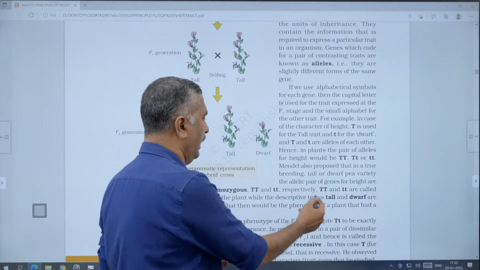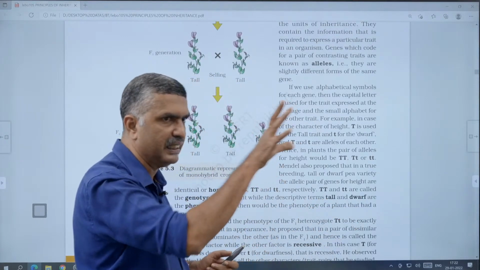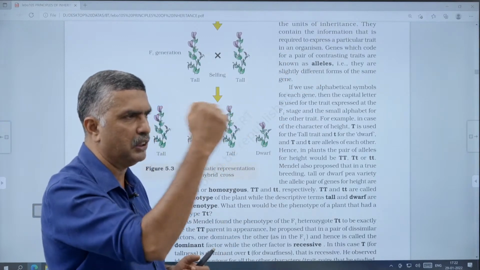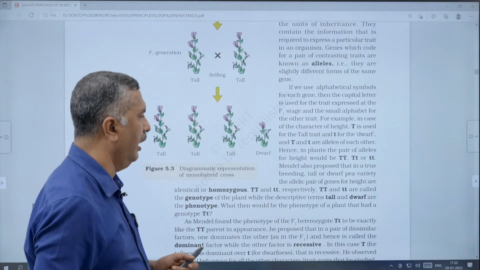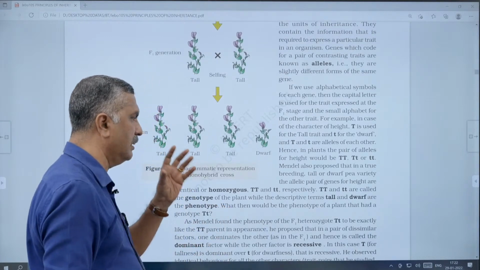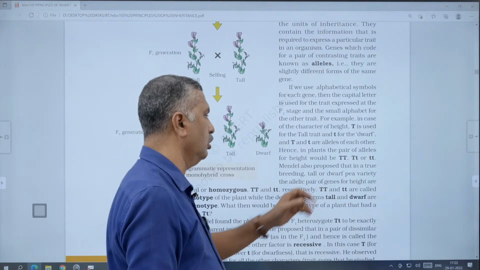And the physical appearance, or descriptive terms like tall and dwarf, mean the physical appearance. Either it will be tall or it will be dwarf. That is the physical expression, and it is called the phenotype. So what is genotype, and what is phenotype? Genotype is the genetic constitution, capital T or small t,